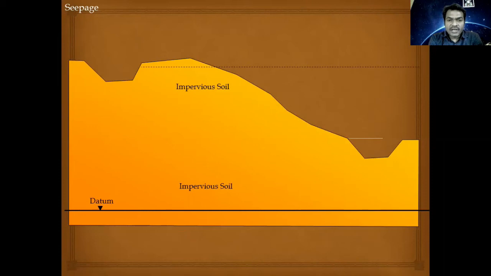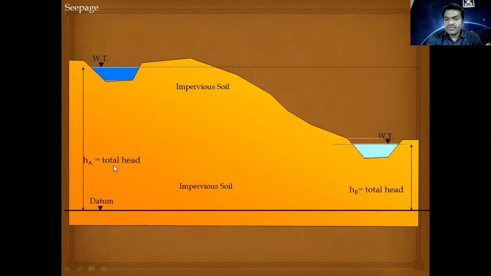Let us say there is an impervious soil strata wherein we are having two canals, one on the upper side and another on the downward side, and the upstream side canal is having a total head of HA, whereas the downstream side canal is having a head of HB. Thus, the elevation head or the head which is available to the flow of water is HA minus HB.